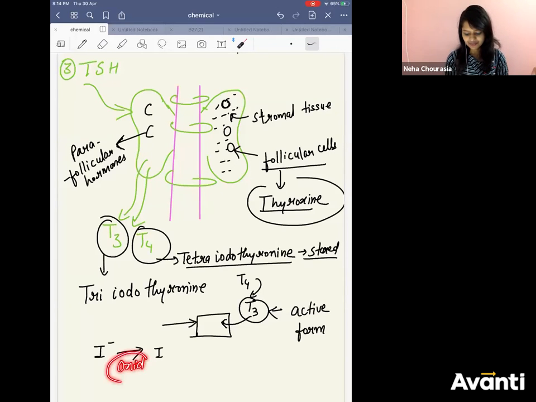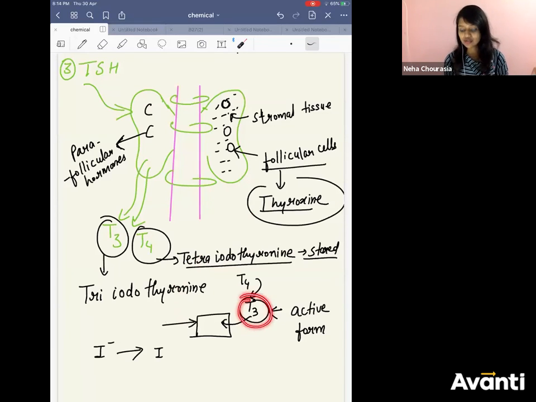Oxidation. Where is this electron going? This electron is going into your preparation of thyroxine hormone. Thyroxine is accepting the electron. I minus is becoming I, and that is how they are making bond. In T4, you will have 4 iodines, but in T3, you will have 3 iodines, right?